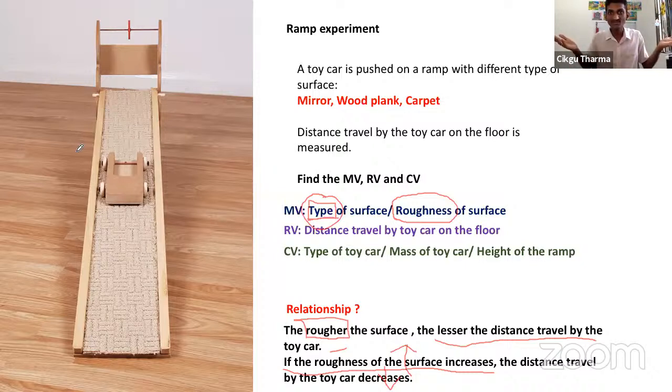Who knows? No one knows, right? Only you know. You may be thinking it is getting rougher. Maybe the examiner will be thinking it is getting smoother. So when we say the type of surface, we are actually not precisely telling the examiner whether the surface is increasingly rougher or increasingly smoother. That's why we cannot use the word type of surface when we want to answer the relationship. Is it okay, Ranchani? Is it clear for everyone? All right, good. So we are moving to the next one.